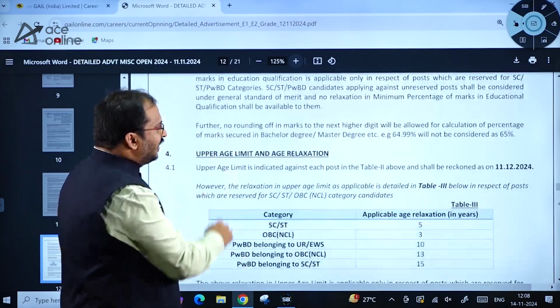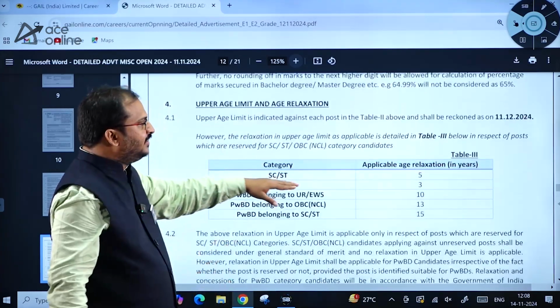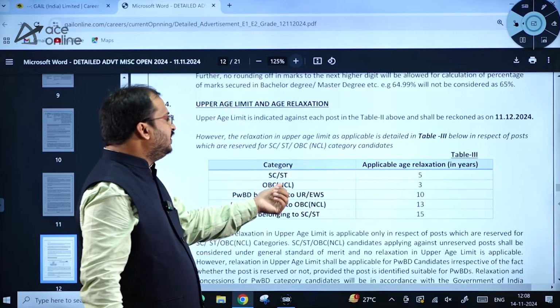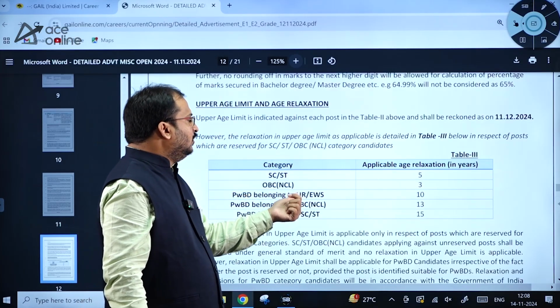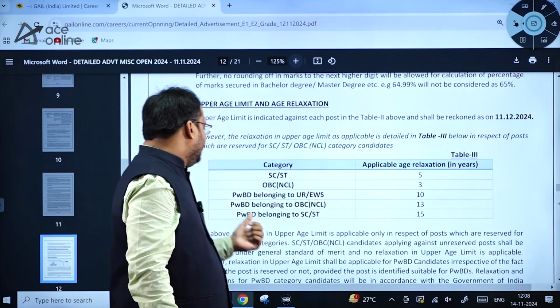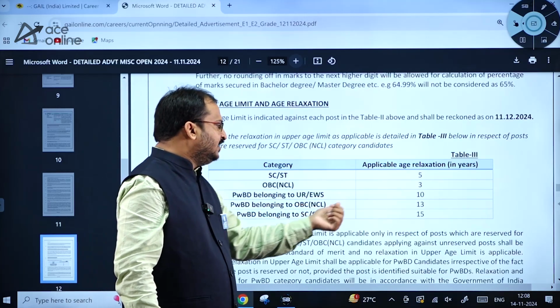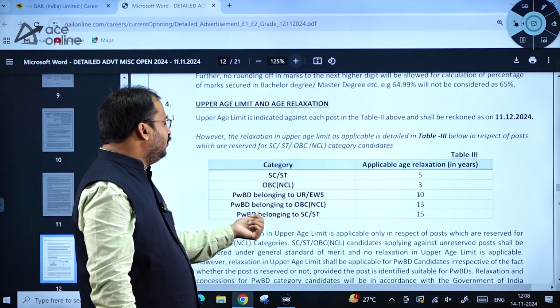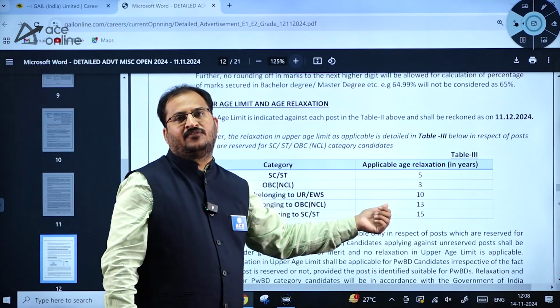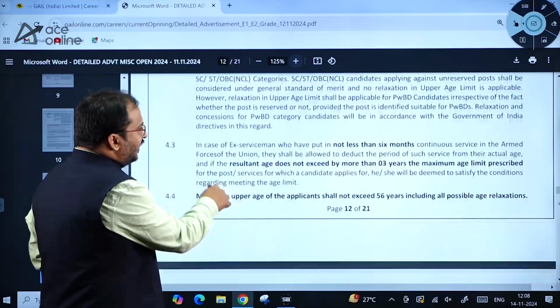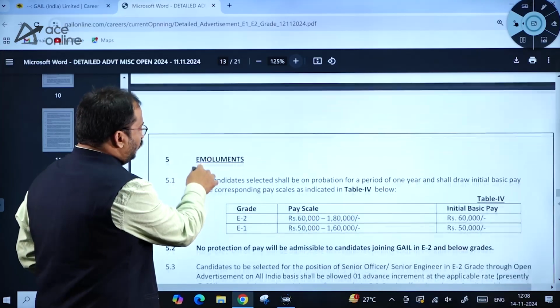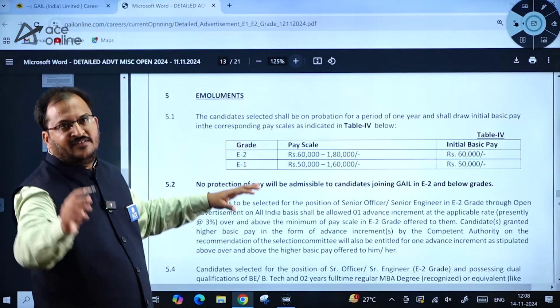Upper age limit and relaxation. SC, ST candidates 5 years, OBC non-creamy layer 3 years, PWBD belonging to unreserved EWS 10 years, PWD belonging to OBC NCL 13 years and PWBD belonging to SC ST category 15 years of age relaxation is given. So kindly go through these age relaxations carefully, dear students, and minimum pay scales already we have seen.